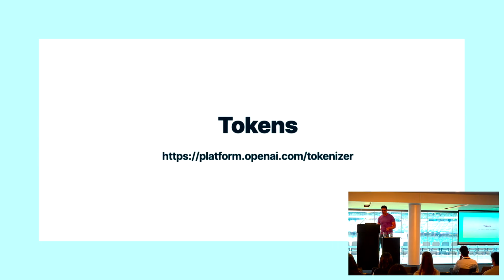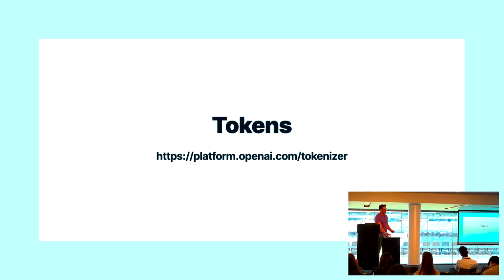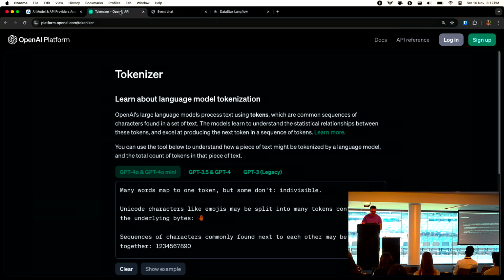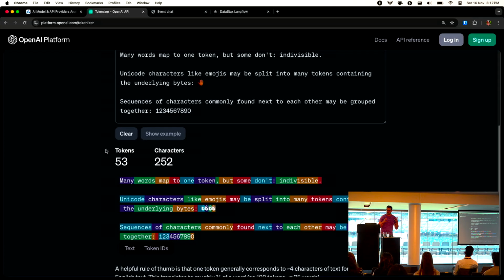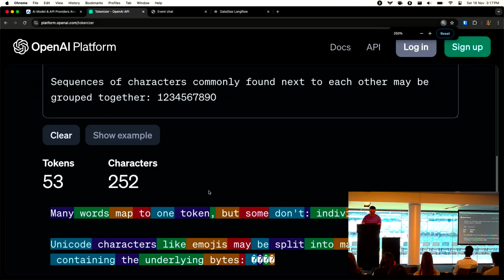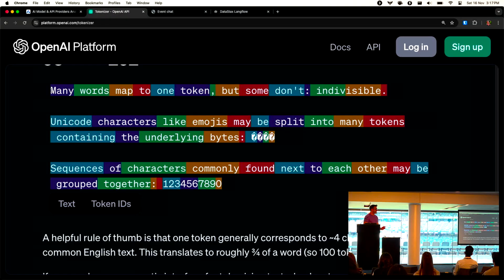And so the first thing you will hear a bunch of times when talking about these models is tokens. Tokens are just what the models kind of turn to. Instead of using words, they kind of tokenize things. It's part of their kind of vocabulary. And the interesting thing about that is that tokens can be a word, much like in this example from OpenAI. Many words mapped to one token, but the word indivisible is actually made of 2 tokens.